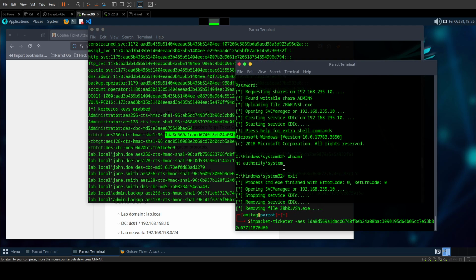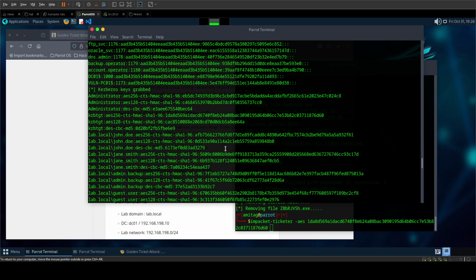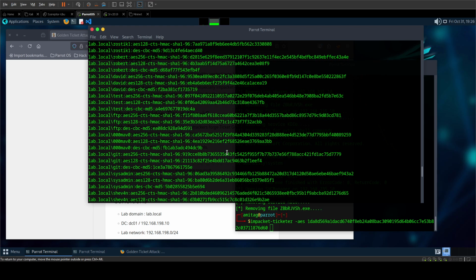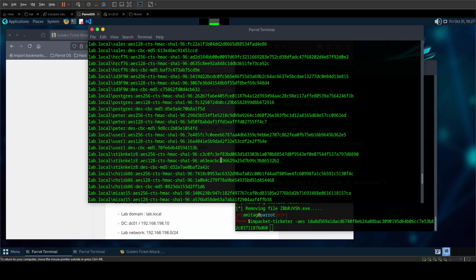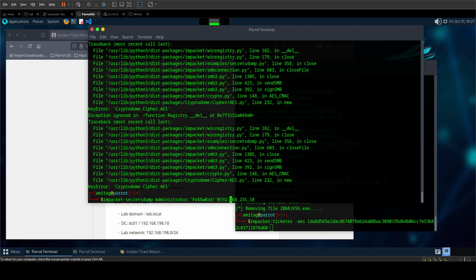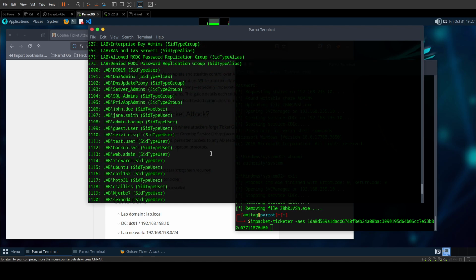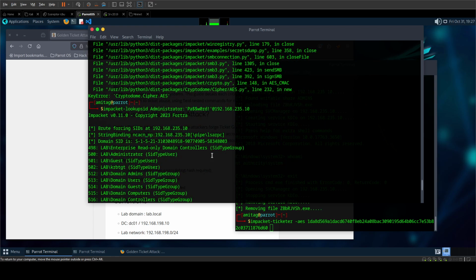paste it here. The other thing that we are going to need is the domain SID, and for the domain SID we can use lookupsid. So we can use the same command, and just change secretsdump to lookupsid. Enter, and you can see that it will dump the SID of every user and the domain as well.